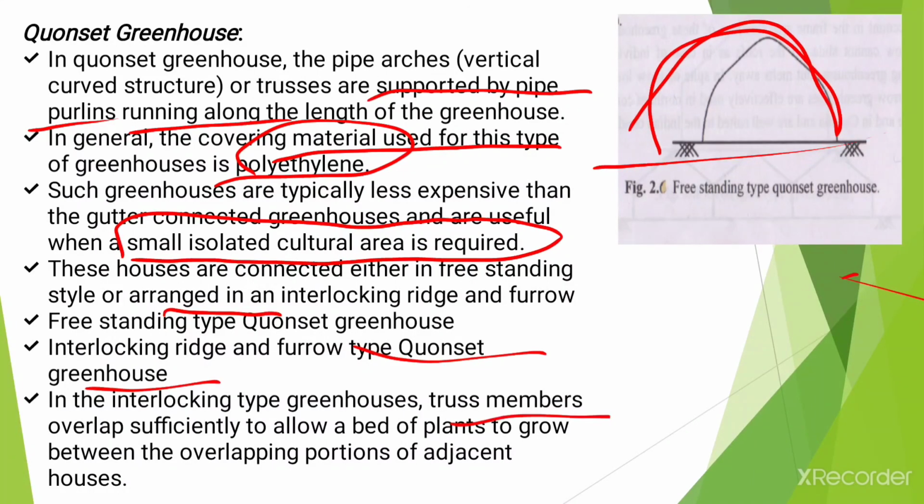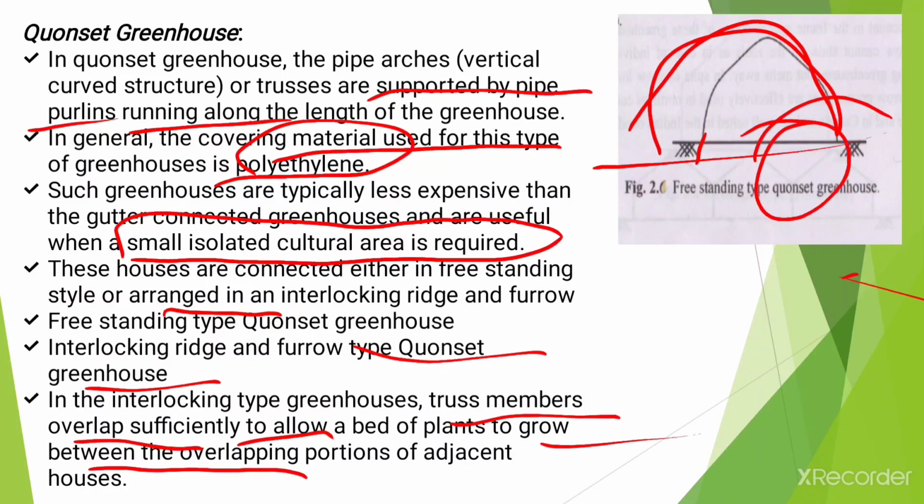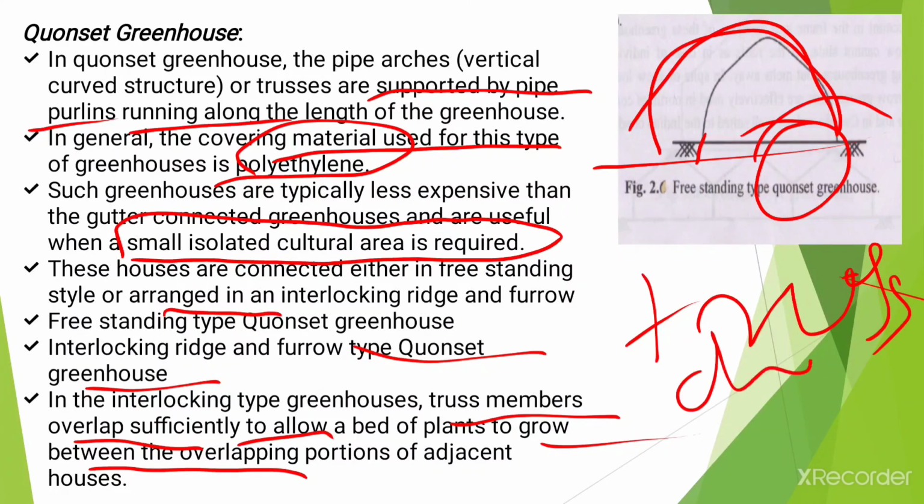In this case, truss members overlap sufficiently to allow the bed of plants to grow between the overlapping portions of the adjacent houses. Now, what is meant by truss? Truss is the combination of different structural components like chord, rafters, struts, etc. That will be discussed in later types of the greenhouse.